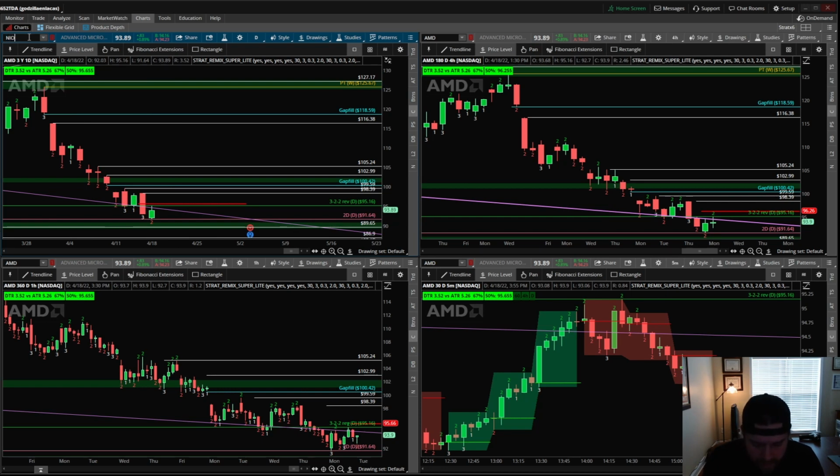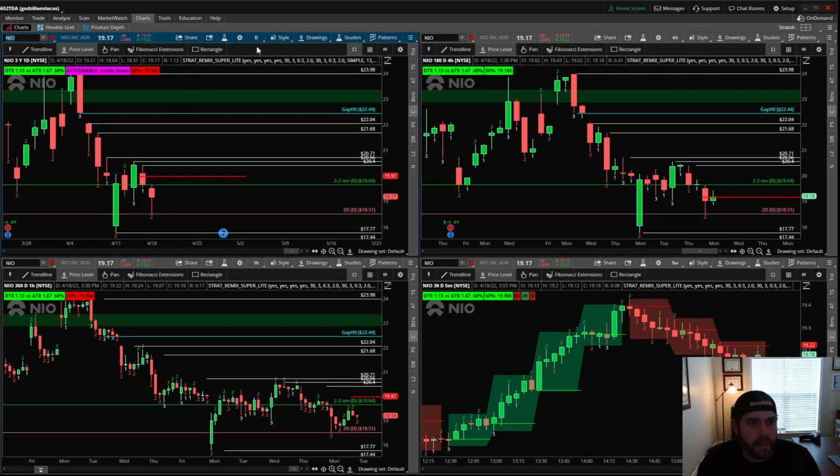Next one on the list is NEO. NEO did exactly what we thought it was going to do today. It went 3-1-2 down, so it hit our price target and then some. So what we're going to do now is look for that reversal to the upside if things continue to look bullish into tomorrow morning. So 3-1-2 happened. Now we want a 2-2 reversal. So entry would be after 19.64 to the upside, and then we have the 2 down continuation, which would be an entry after 18.51.